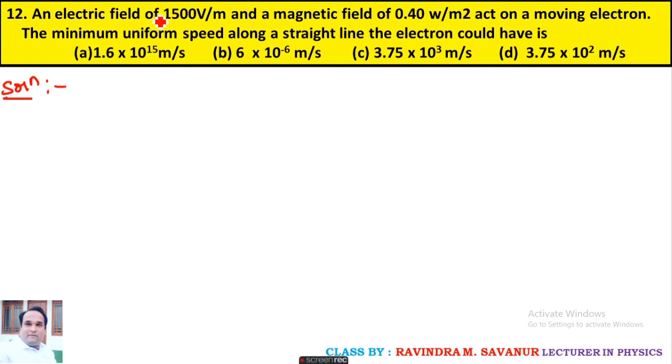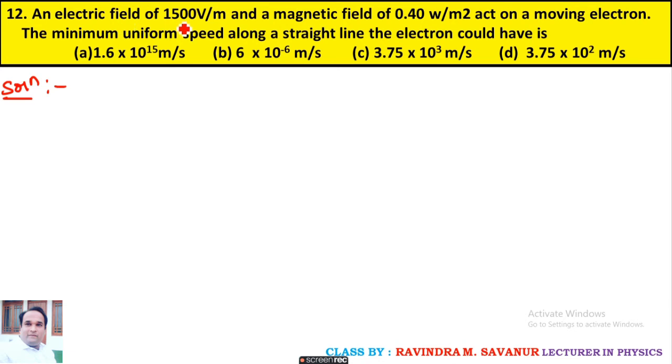An electric field of 1500 volt per meter and a magnetic field of 0.40 Weber per meter square act on a moving electron. The minimum uniform speed along a straight line the electron could have? They are asking the speed of the electron.